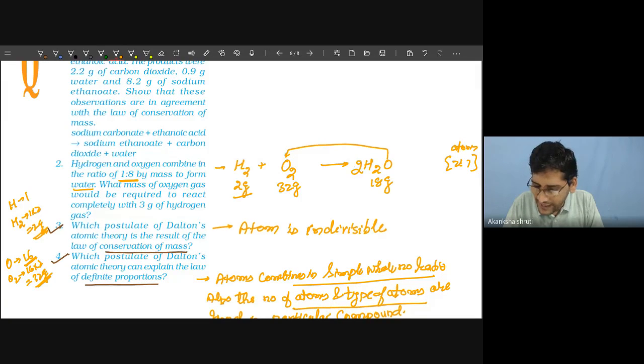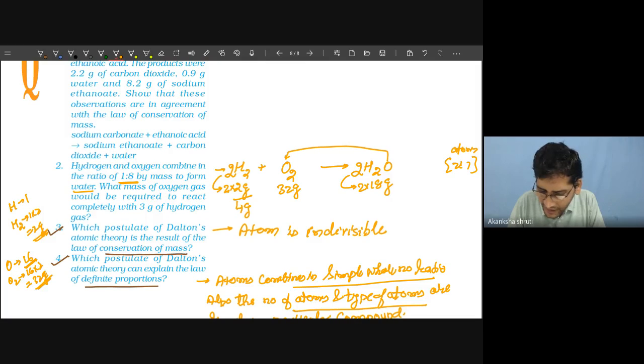Last day we have done this: we put the 2 here, and we also need to put the 2 before the H2O. So total it becomes 4 gram of hydrogen combines with oxygen, the number is not changed, 32 gram of oxygen to give 36 gram of water.